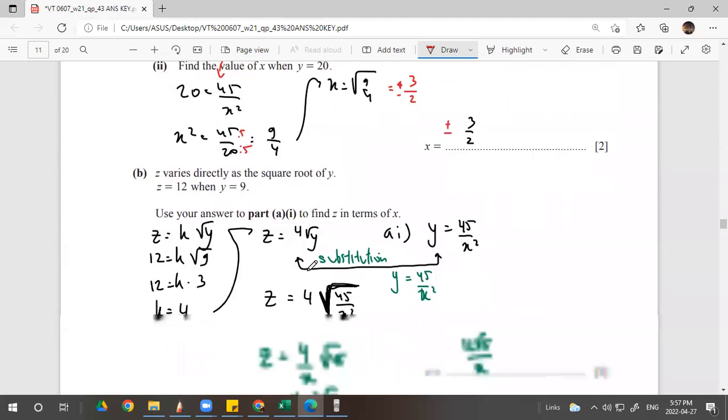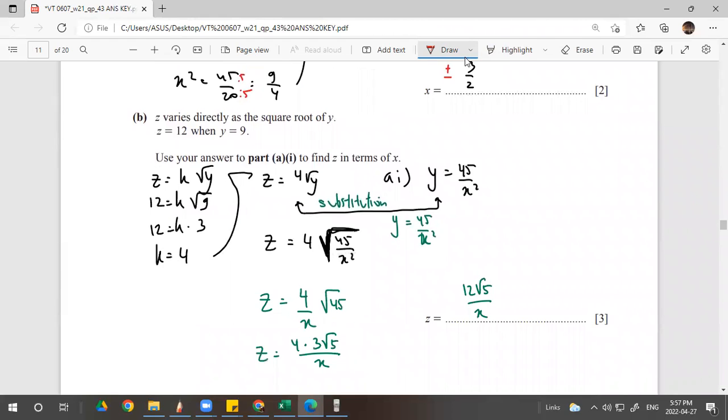Z varies directly as the square root of y. So square root. So directly, so k times, not k over anymore. Z is 12 when y is 9. So just write z 12, y 9. Square root of 9 is 3. It can be plus minus also, right? But in this case, we are not focusing on the plus minus. Just focus on the number itself. Okay.